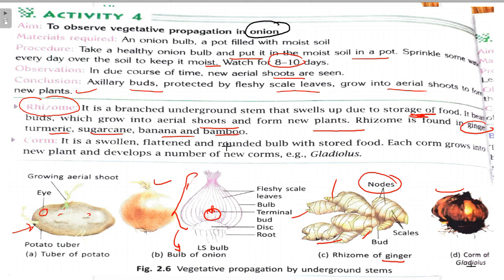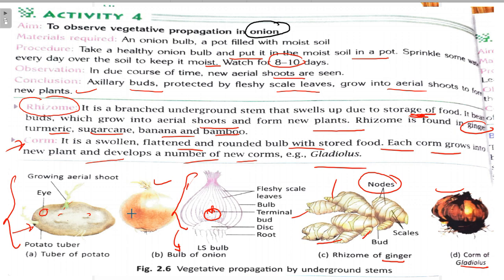So here corm of gladiolus is given. Corm is a swollen, flattened and rounded bulb-like stem with stored food. Each corm grows into a new plant and develops a number of new corms. An example is gladiolus. Right? So these are all the methods of vegetative propagation by underground stems.